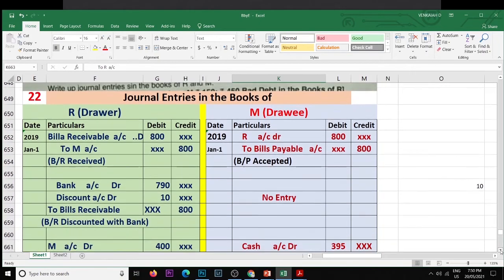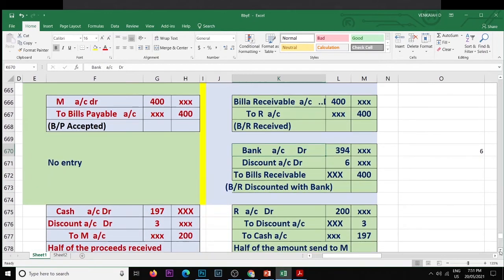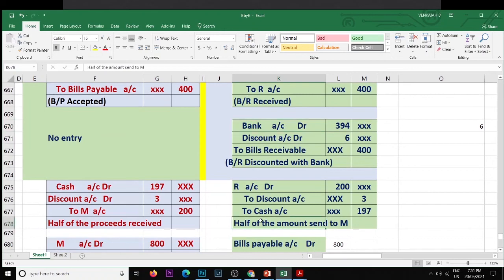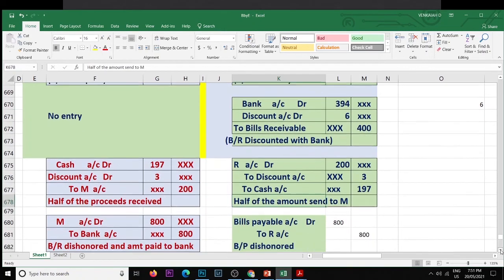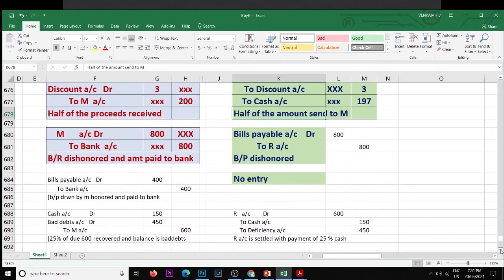Observe that. So the 400 bill received from R is discounted, and 50% of the bill amount is sent. Now M becomes bankrupt. So the 800 bill is accepted by M, he is dishonoring the bill, and the responsibility of payment of the bill falls on R, on behalf of M, he is paying the bank 800.